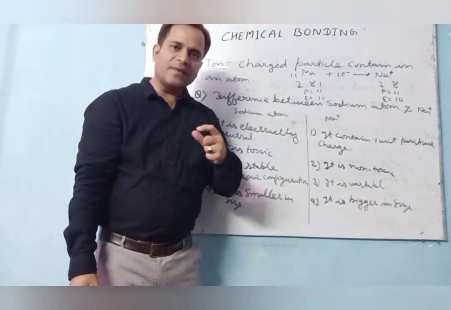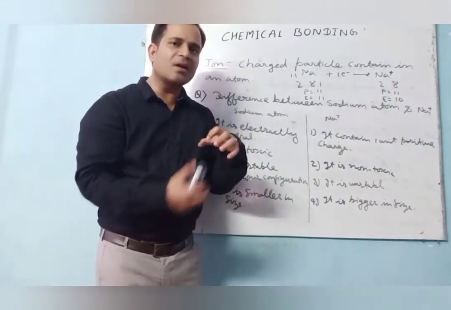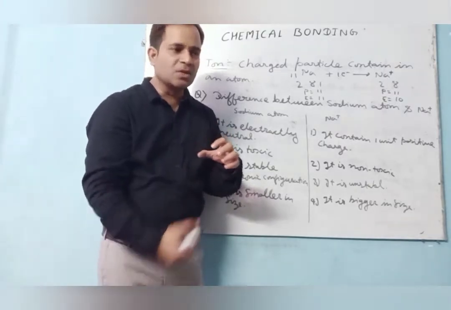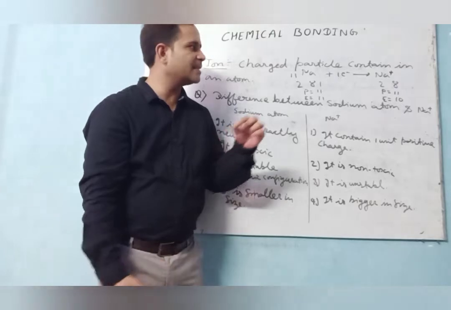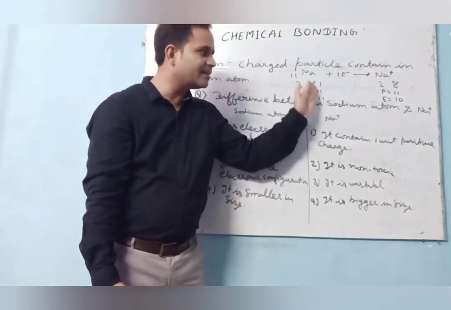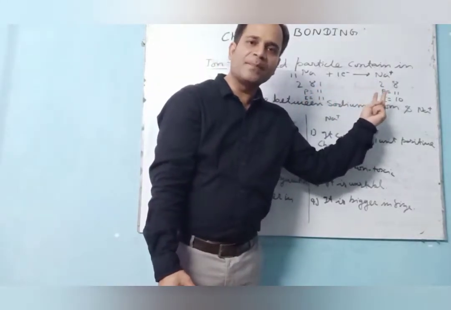As we discussed in the previous chapter, whenever the number of shells increases, it means the atomic size increases. So if the atomic size increases, then the size of the atom is bigger, because here there are 3 shells, while here there are 2 shells.